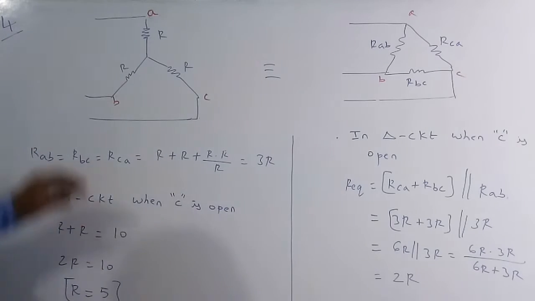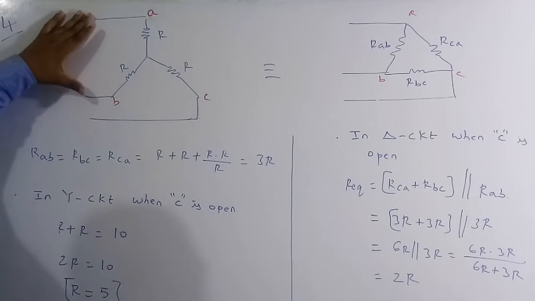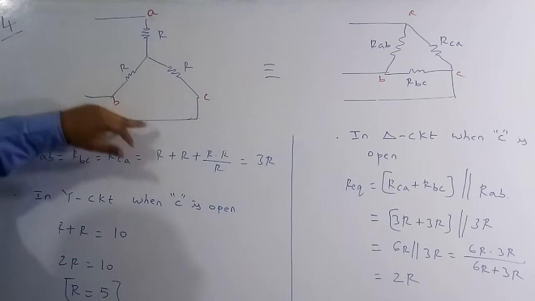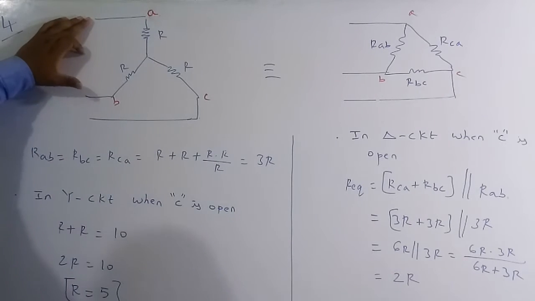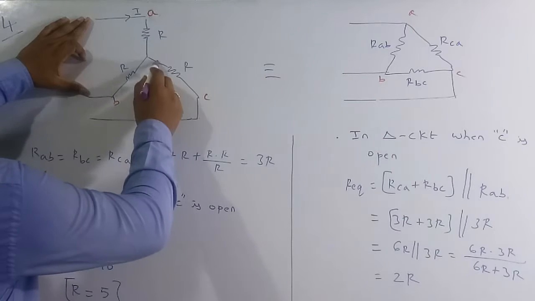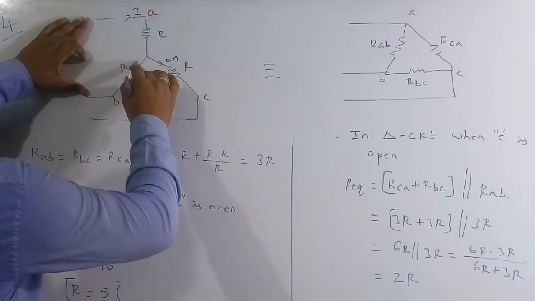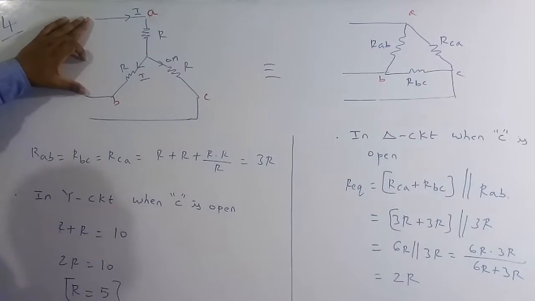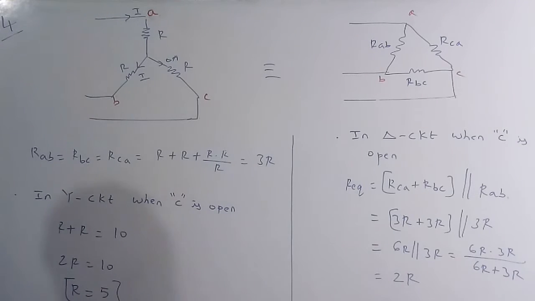In the question they also gave that for the star circuit, the equivalent resistance between A and B when C is open is 10 ohm. Let me assume the current is I. This is the open circuit, so the current at C will be 0 ampere, and the same current goes here also. Therefore these two resistances are in series, so R plus R is equal to 10 ohm. R plus R is nothing but 2R equal to 10, so R is equal to 5 ohm.